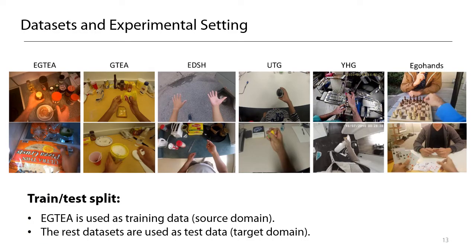We use multiple egocentric video datasets shown here to evaluate the generalization performance of hand segmentation. The EGTEA dataset, which contains 10,000 images with hand masks, is used as a source domain for training the segmentation model. Other datasets are used as target domains, in which the hand segmentation masks are only used for evaluation.